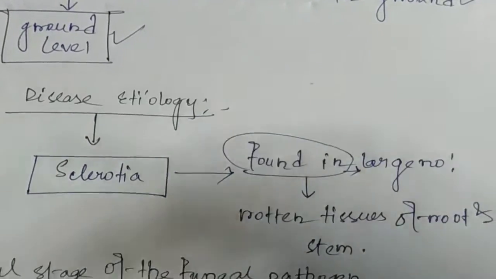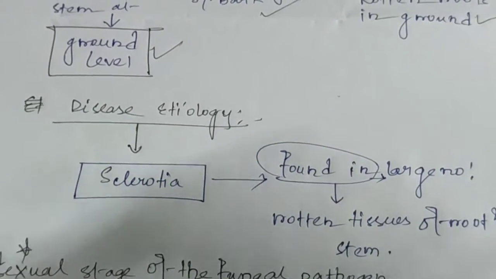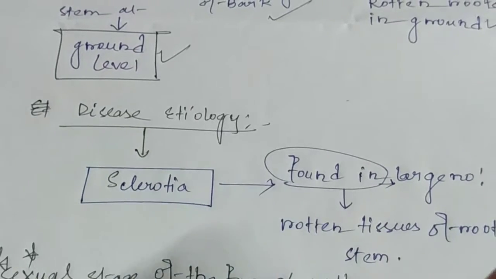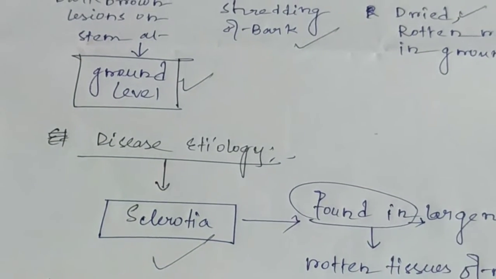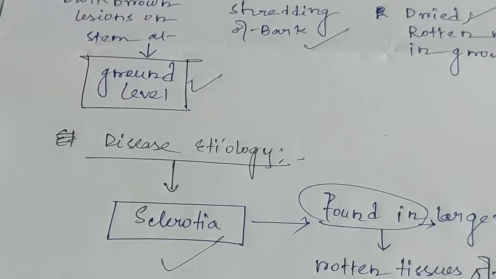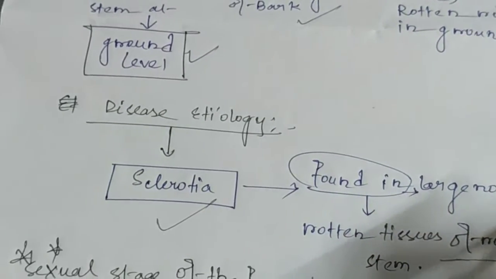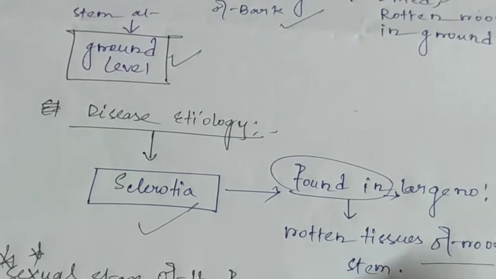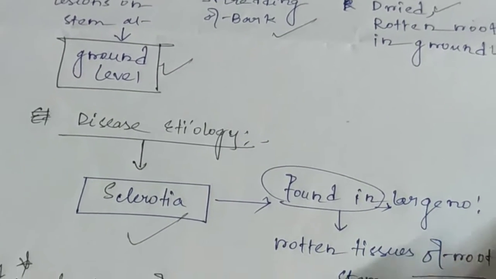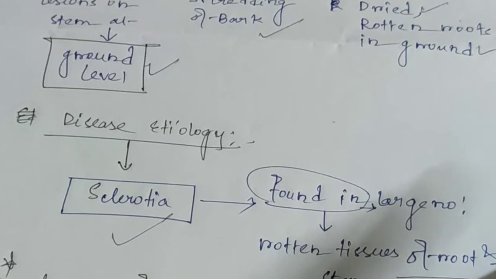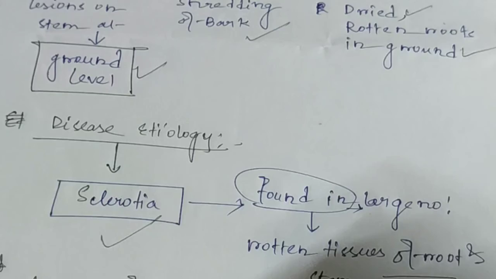Dark brown lesions appear at ground level on the stem. Shredding of bark and root, dried rotten roots in the ground. Disease etiology: sclerotia are found in large numbers in the rotten tissues of root and stem. The sexual stage of the fungal pathogen is Macrophomina phaseolina. We have already studied Rhizoctonia bataticola. The sexual stage of Rhizoctonia bataticola, which causes dry root rot of green gram and black gram, is Macrophomina phaseolina.